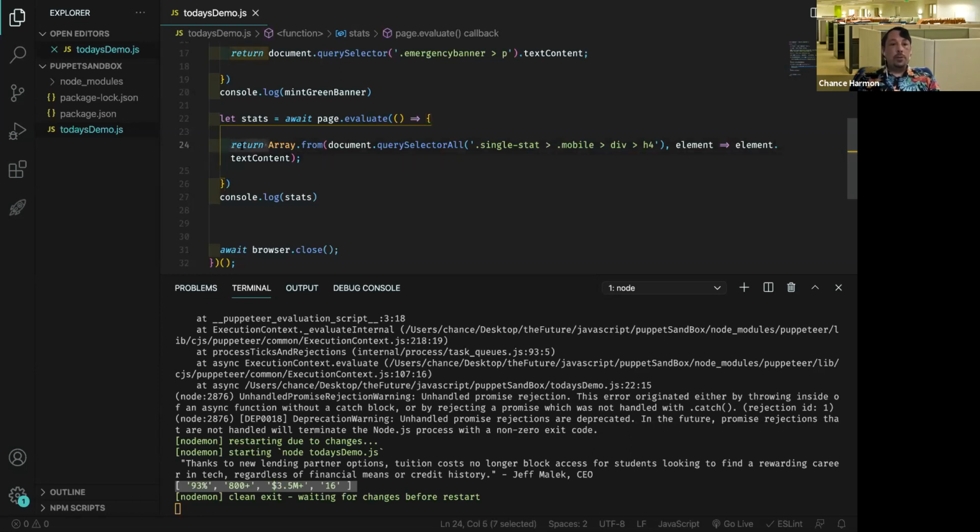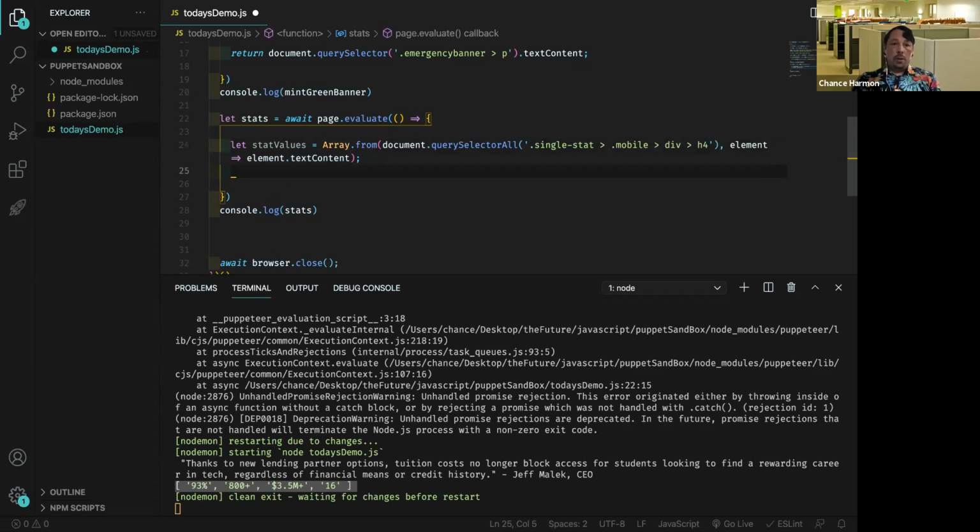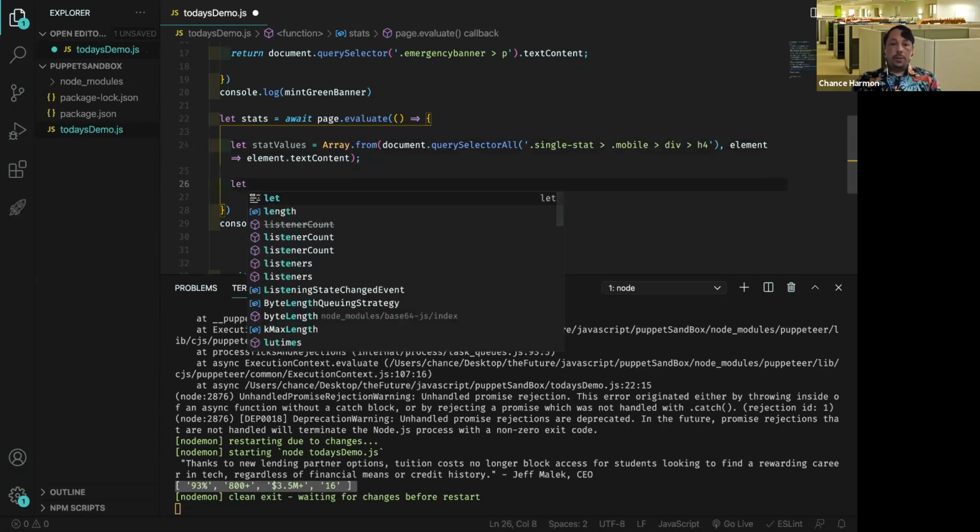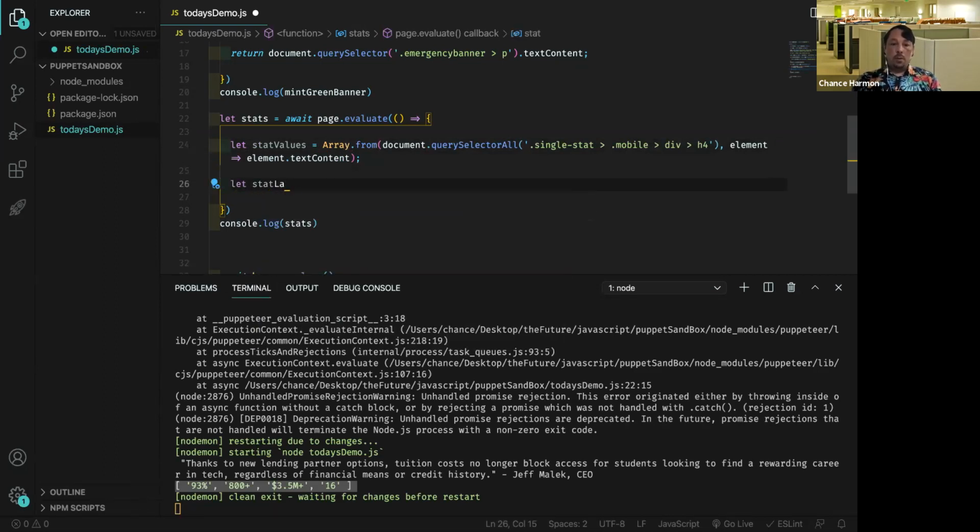So I'm going to change this from a return to something we can store. We'll call this stat values. So that's what they really were. Okay, this thing will hang out in memory for us. Let's get that other thing. Let's get stat labels. All right. And you can absolutely do Array.from.